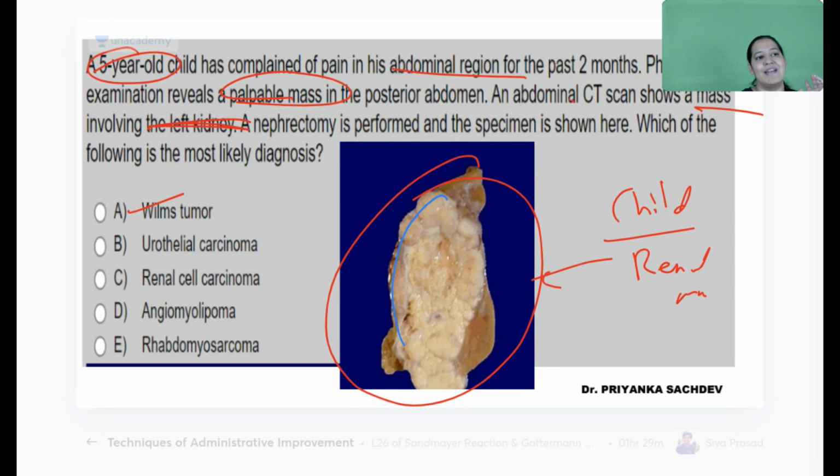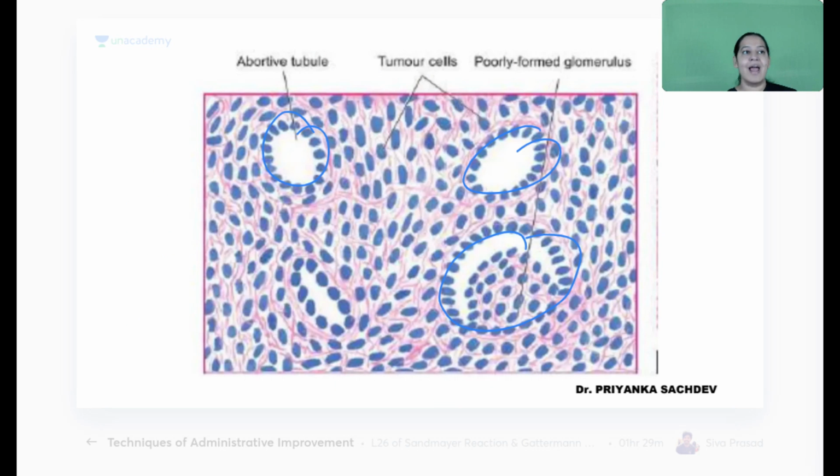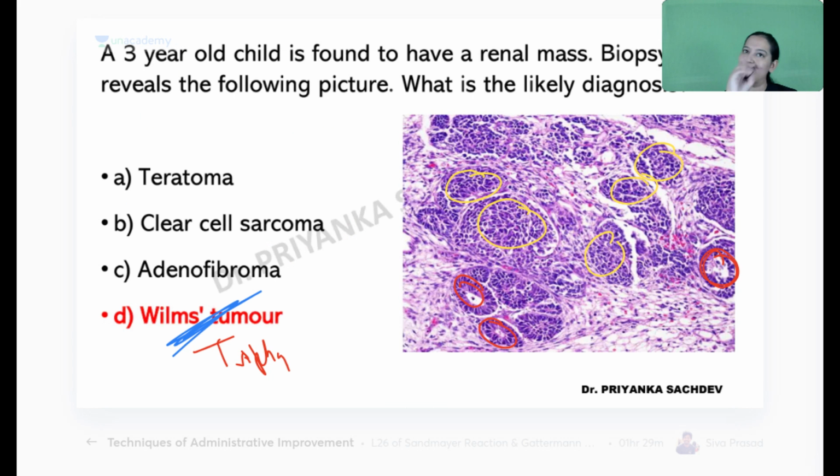The tumor is replacing the entire kidney. Normal kidney I can see here. So normal kidney is pushed at the periphery. So question, again, the answer is Wilms tumor. So this is the question on gross and this is the question on microscopy. The answer in both of them is Wilms tumor.